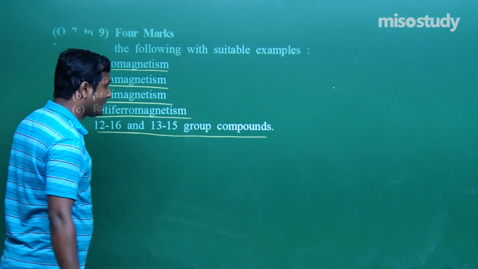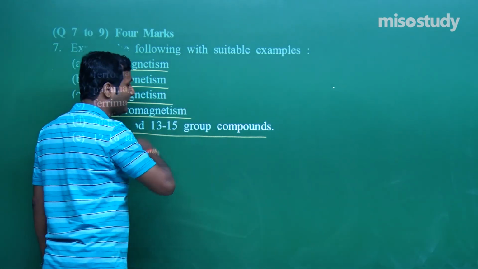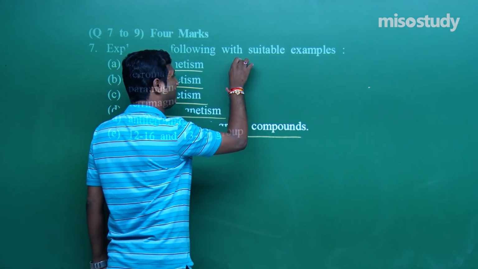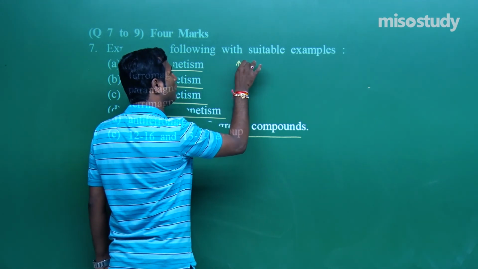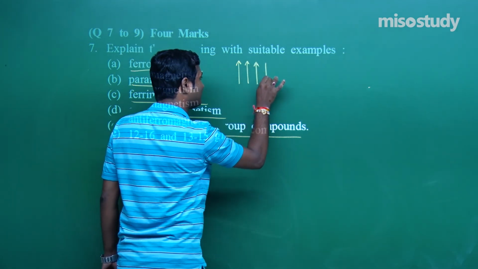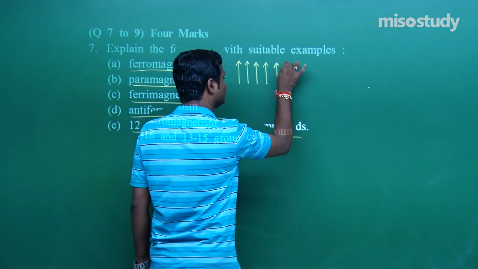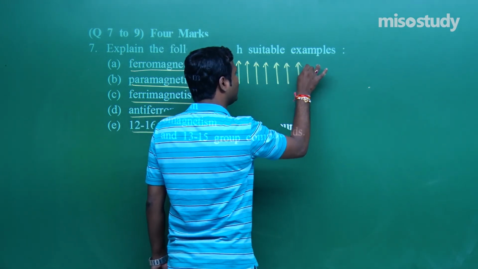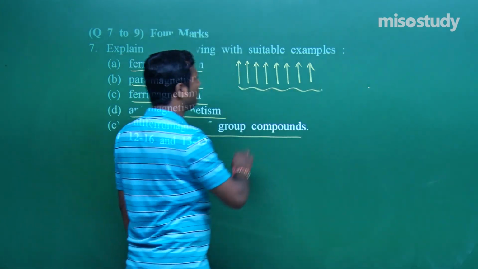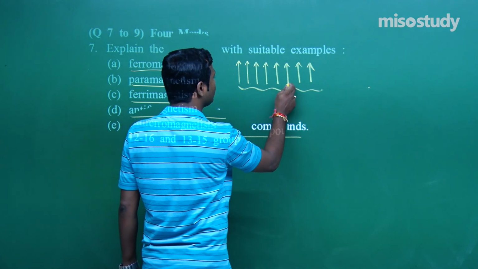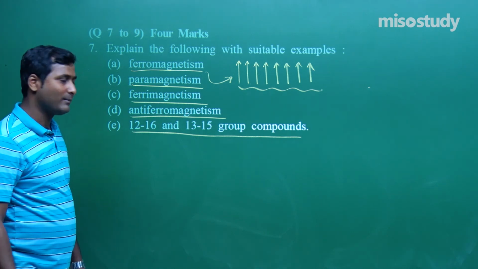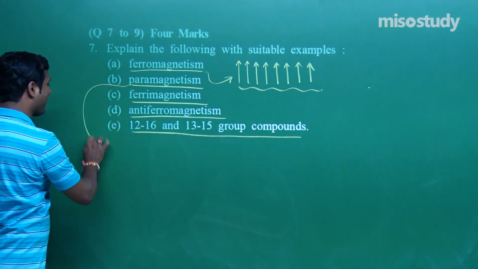As we know, if the direction of alignment of the magnetic moments of the domains is the same, like this, do you remember? If the alignment of the magnetic moments is in the same direction, that is spontaneous, then this is called a ferromagnetic substance. Am I right?